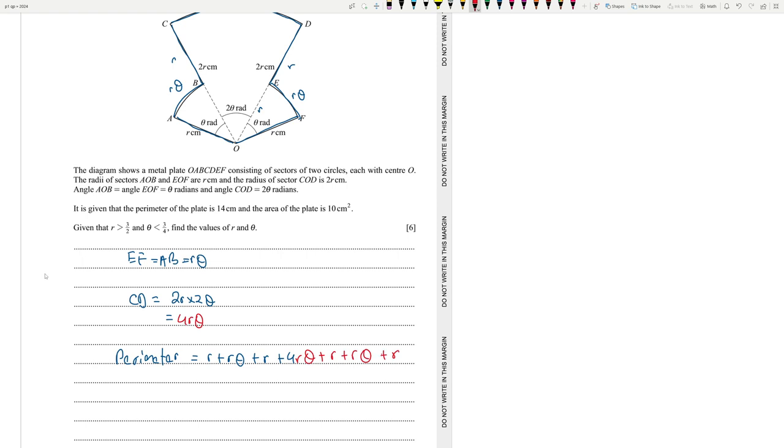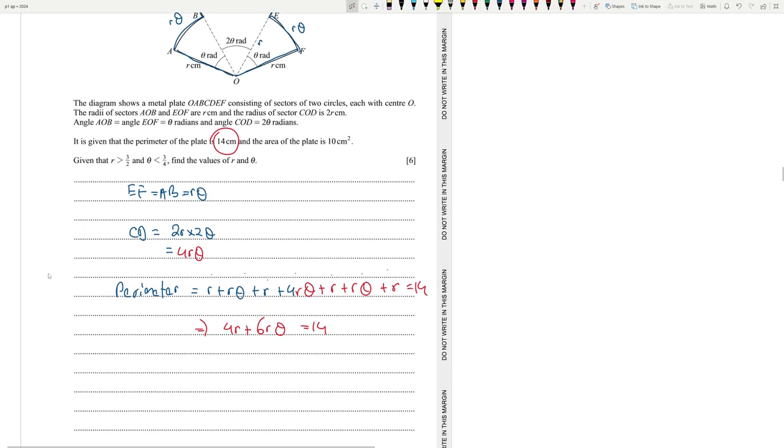That's the perimeter. And it is actually equal to 14. They mentioned that it's 14. So we can write 4R plus 6R theta, 1, 2, 3, 4, 1, 2, 3, is equal to 14. Okay, so that's that. And 2R plus 3R theta is equal to 7.